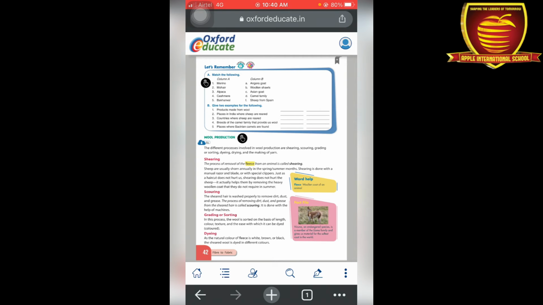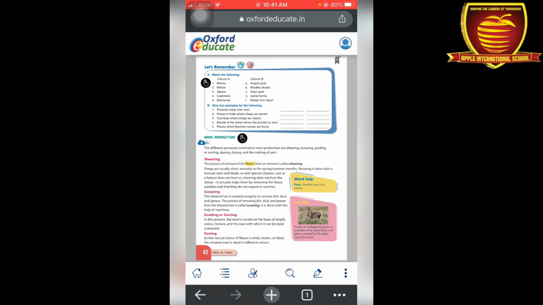Okay, now the next topic is wool production. Firstly, we can obtain wool from different animals like sheep, different camel families, Angora goat, Angora rabbit and Kashmiri goat. These are some animals through which we can obtain wool. But that wool is a raw material, not proper wool with which we can weave our sweaters or any cloth material.